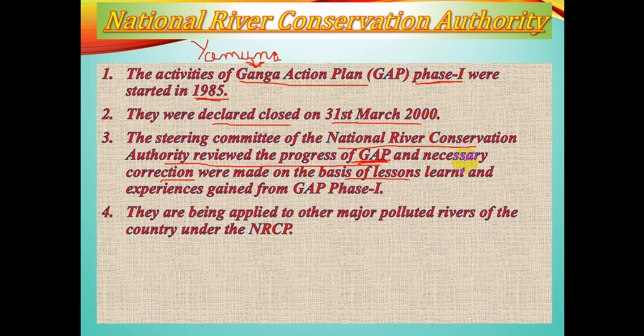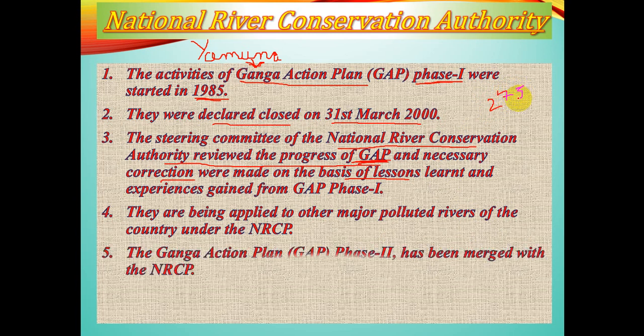Now the plan covers 152 towns located along 27 interstate rivers, covering 16 states of India. Out of the total, they have planned 275 schemes for controlling or reducing pollution, but 69 have been completed with positive results. So theoretically, there is planning of 275 schemes, but only 69 have given a successful result. So these are some of the important features of NRCP, National River Conservation Authority.